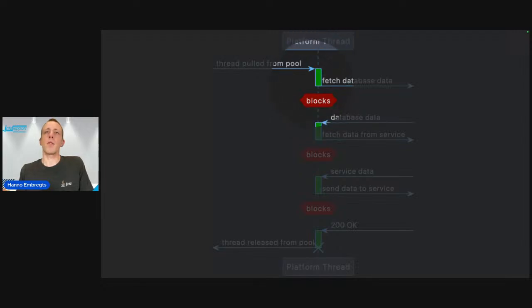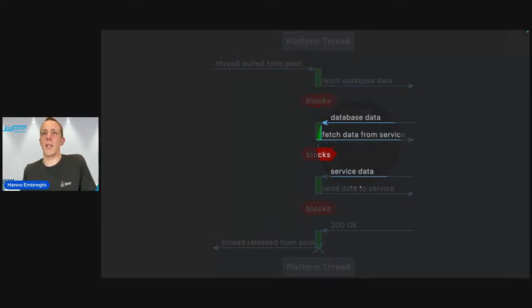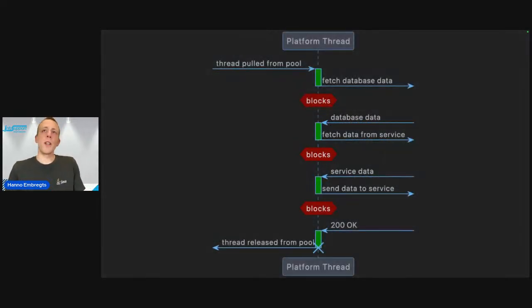The thread cannot perform anything else during that time until the database returns the data, and then it can start doing stuff again. It doesn't have to be a database, it can also be an external service. But you get the point, right? Every time I/O is happening, the thread is blocked. It cannot perform any other work here.